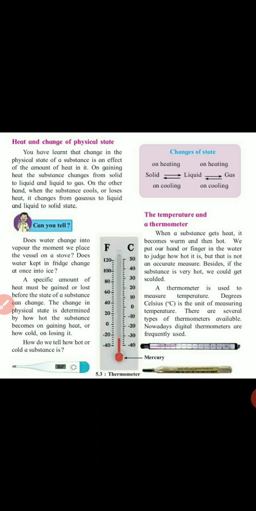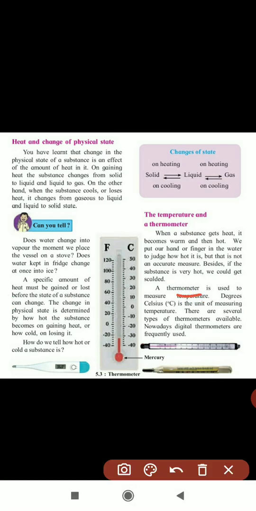Besides, if the substance is very hot, then you have to measure with a scale. So the thermometer is the instrument to measure the temperature. Here C for Celsius is a unit for measuring the temperature, and F, Fahrenheit, is another unit for measuring the temperature.